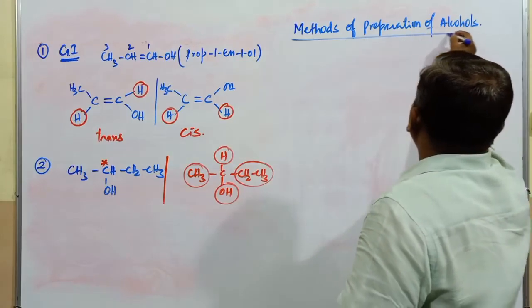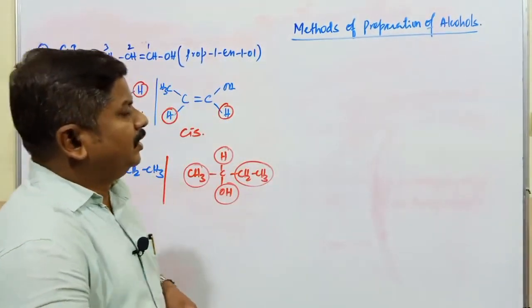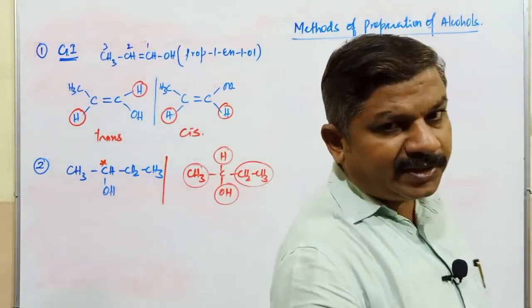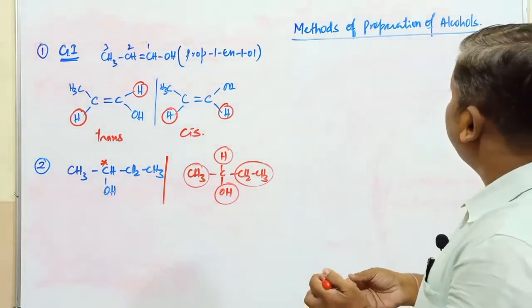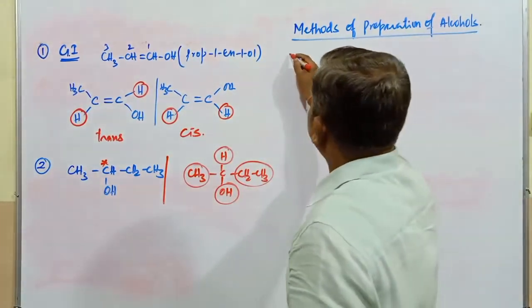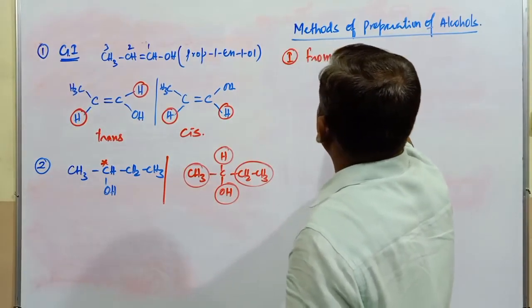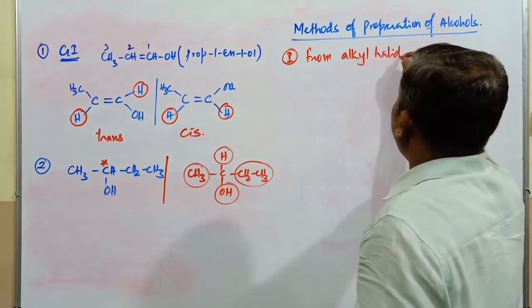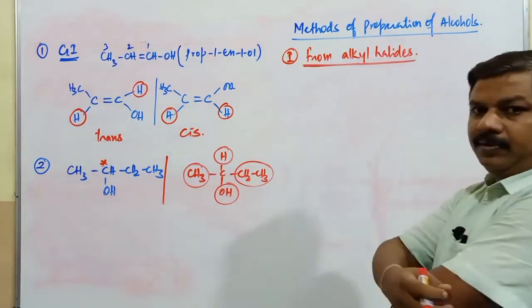So what are the important methods of preparation of these alcoholic compounds? There are so many methods by which alcohol compounds are generally prepared. The very first method for the preparation of alcohol is from alkyl halides. How are these alkyl halides converted into alcoholic compounds?